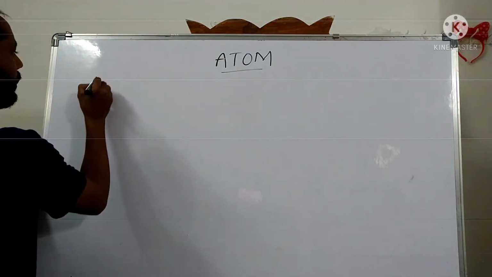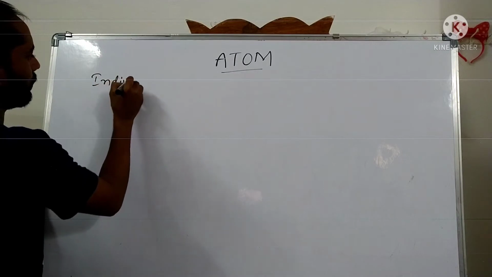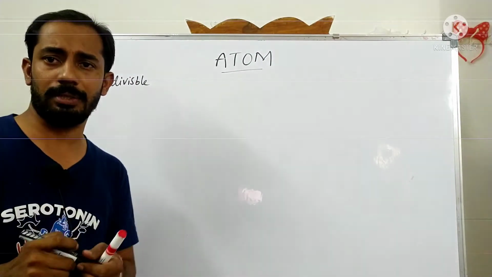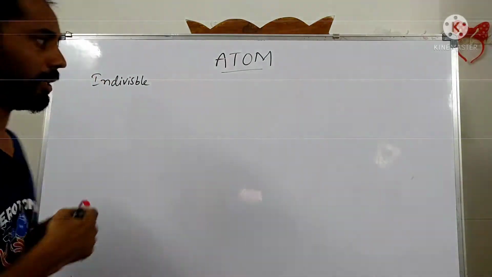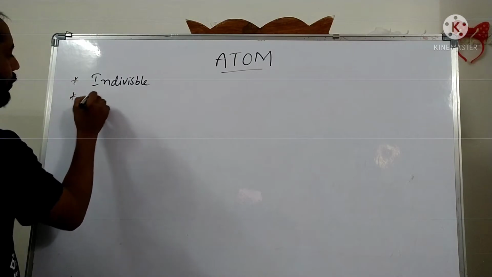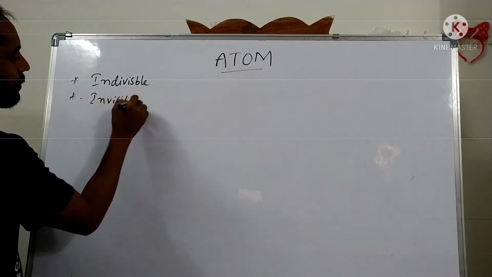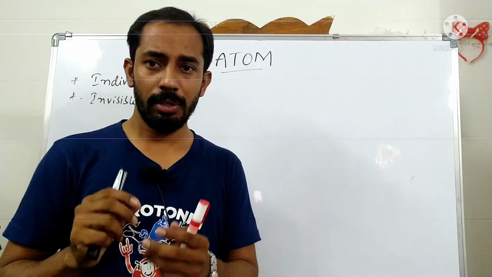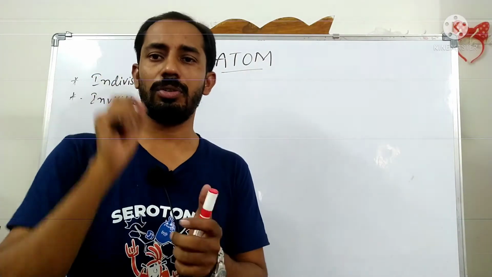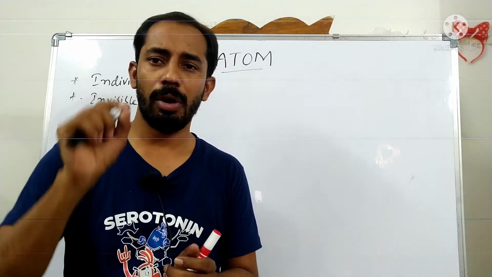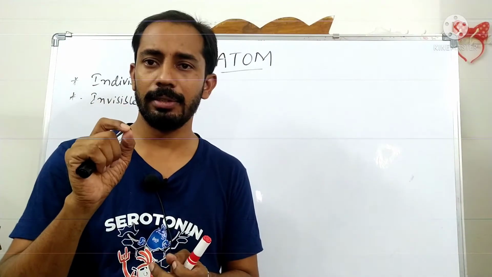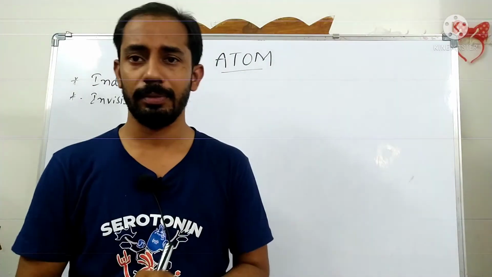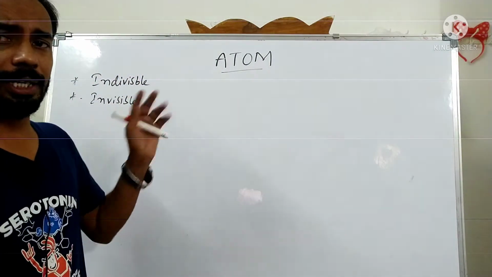According to Dalton's atomic theory, an atom is indivisible, which means it cannot be divided into smaller pieces by any means. Indivisible and also invisible. So we cannot see that atom. How small it is? A full stop in the textbook can contain 1 million atoms. It can be assumed how small the atoms are. So those are indivisible, invisible.